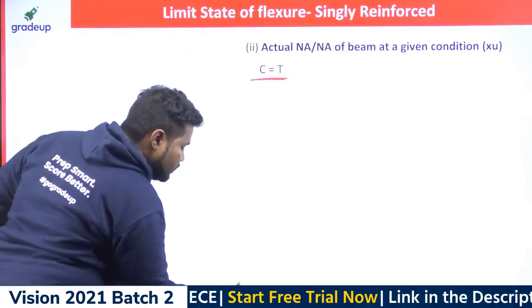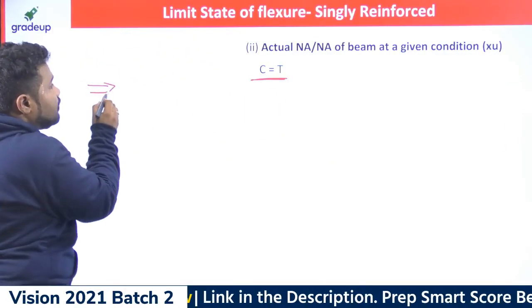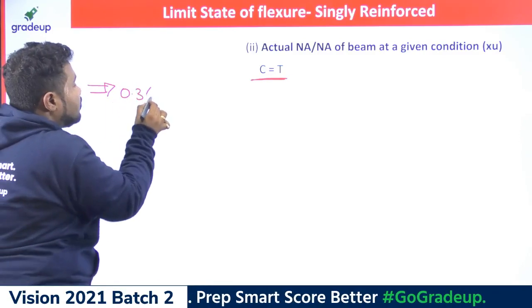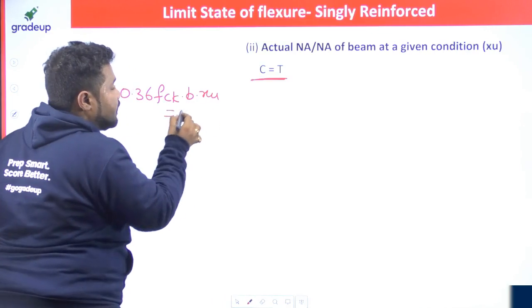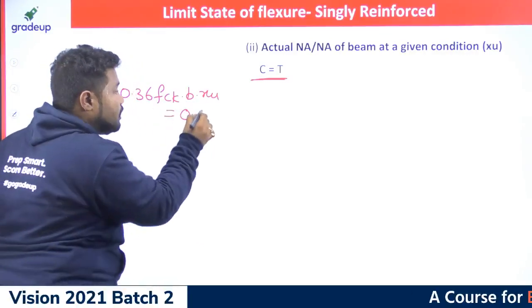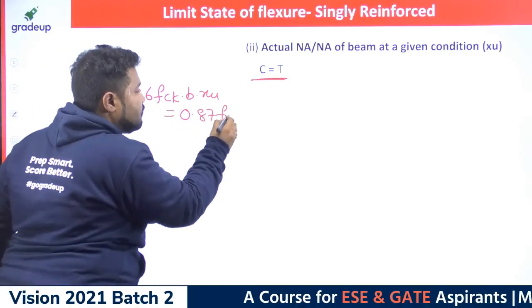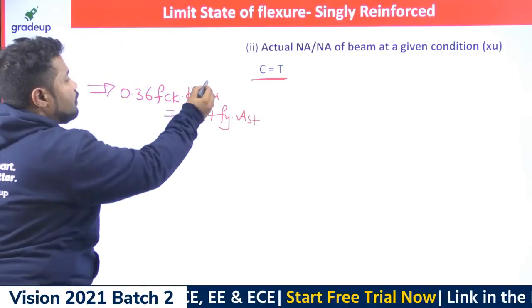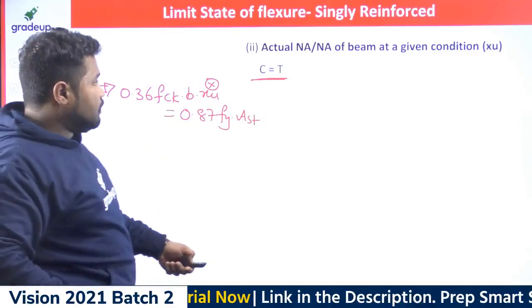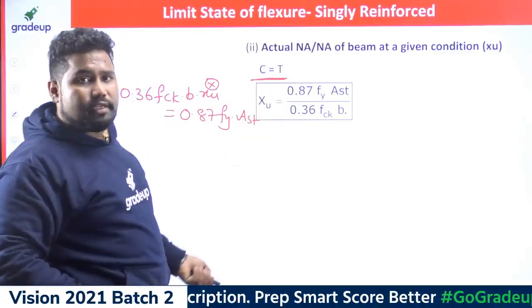What you had used in the derivation: compression force is 0.36 fck b XU, and the tension force as per IS 456 is 0.87 fy Ast. From this one you can work out this XU, and you will get this answer.